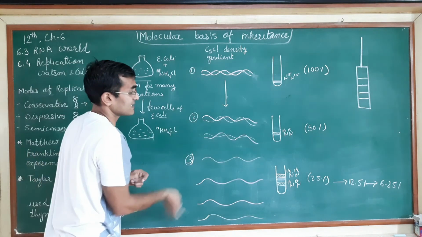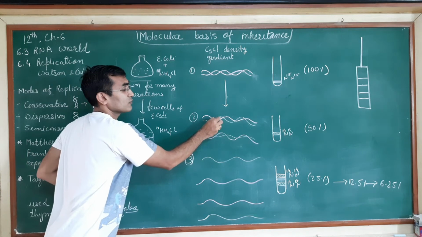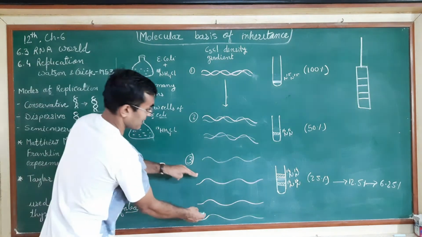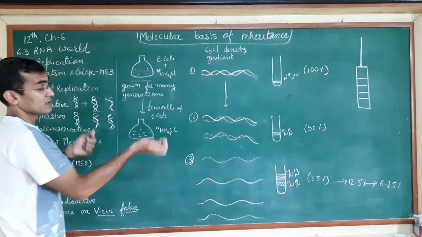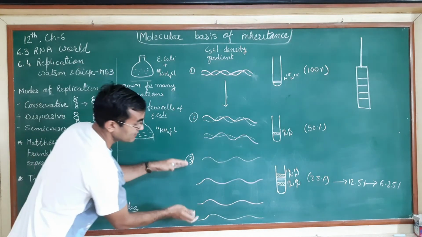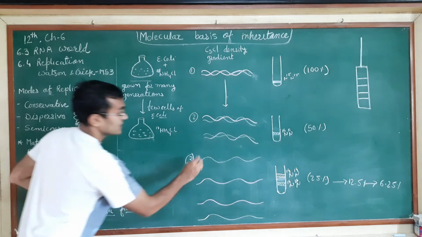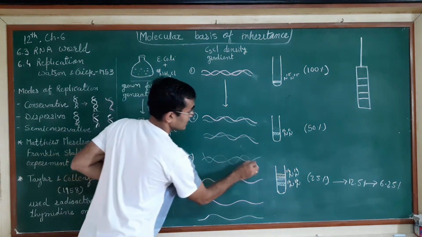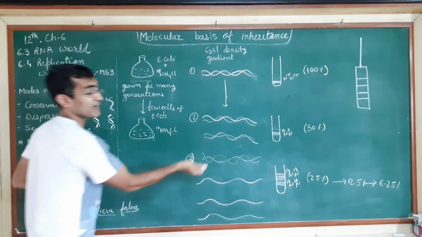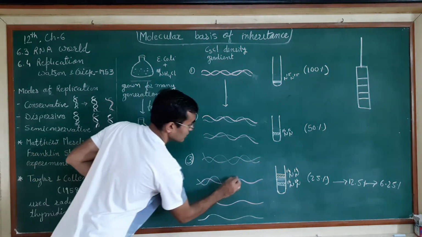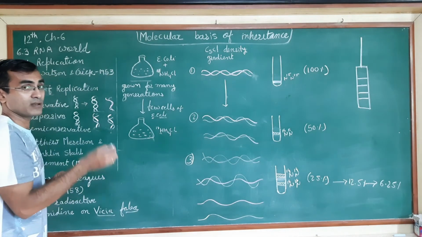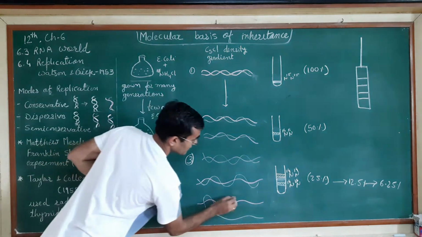Now in the second generation, all four strands act as parent templates. When they separate, new strands will be synthesized. Out of the total content, the first white strand will be synthesized with the lighter isotope, again as a complementary strand. This one will also be, because the media has the lighter component, the lighter isotope, and this will also have it.